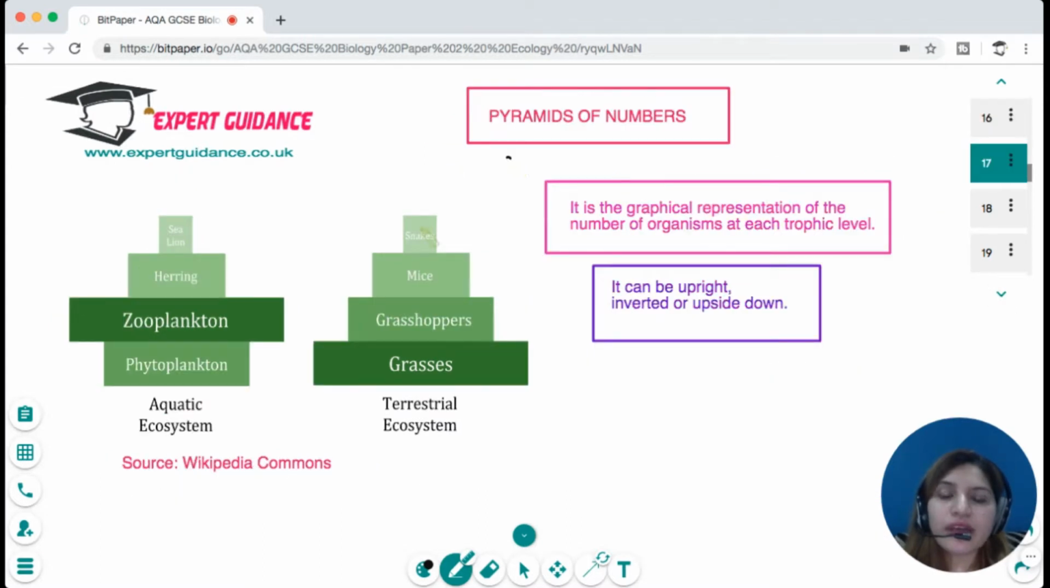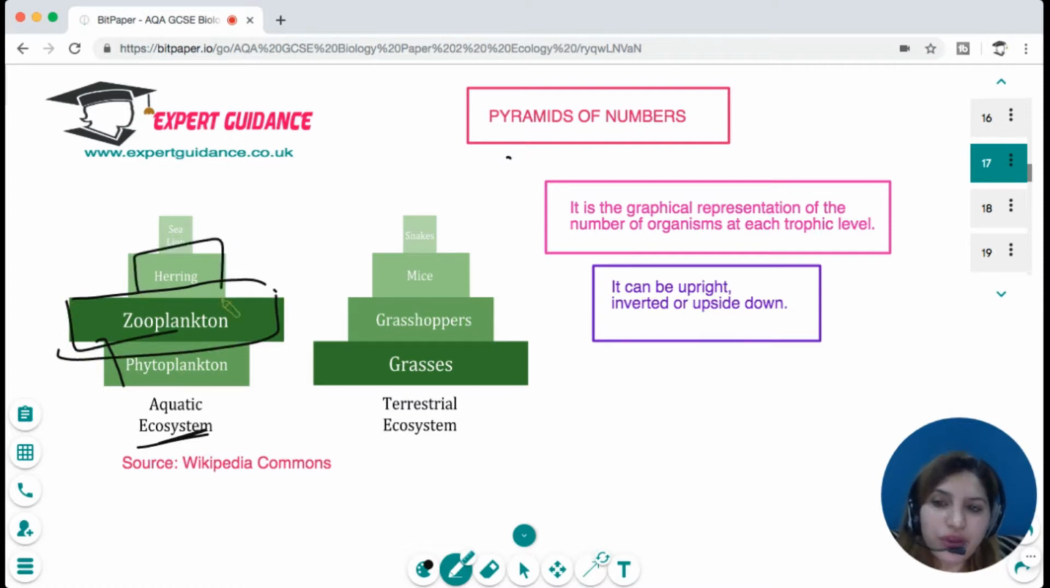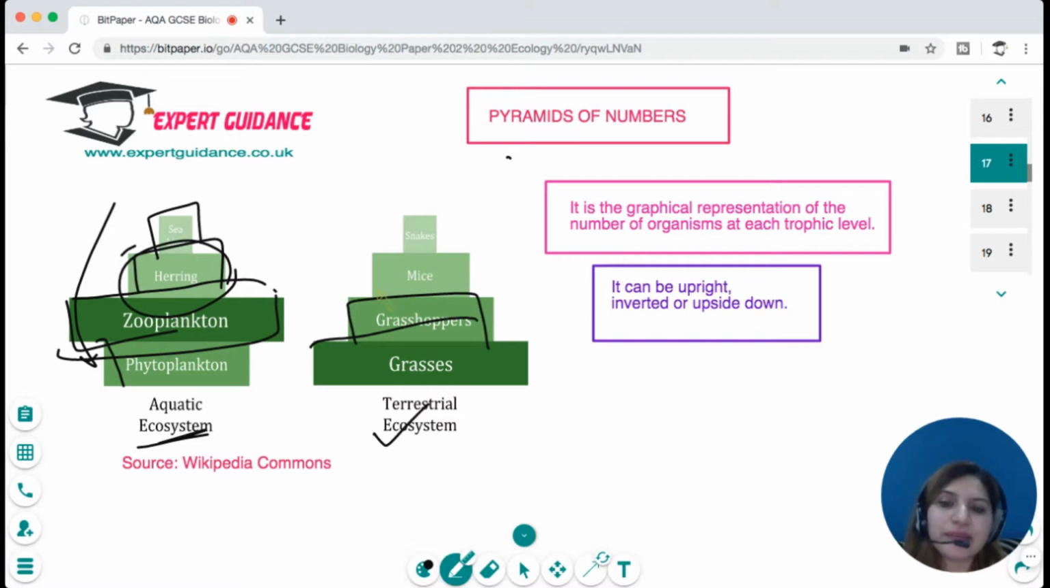Now, rather than doing the biomass, we can do the numbers. Then we can either get an upright graph or the bell-shaped pyramid. If we see the aquatic ecosystem, there are few plants that support a great population of zooplankton, and this great population of zooplankton is enough for a small population of herring, and this herring can only support one sea organism. So in this way, we get a different shape. But if we talk about the terrestrial ecosystem, a large number of grubs are food for just a few grasshoppers, and these few grasshoppers can be eaten by a few mice, and just one snake can eat all of them.